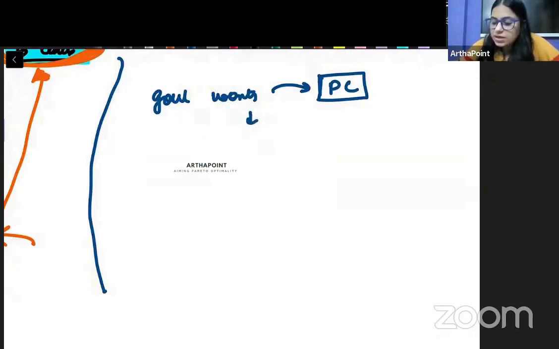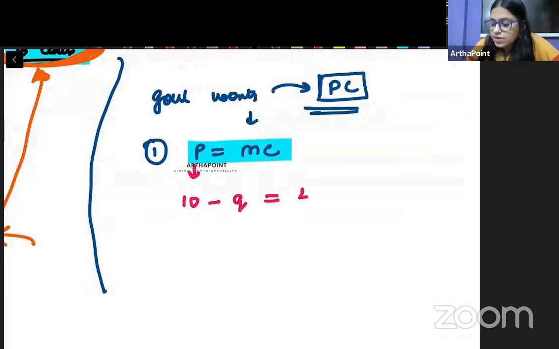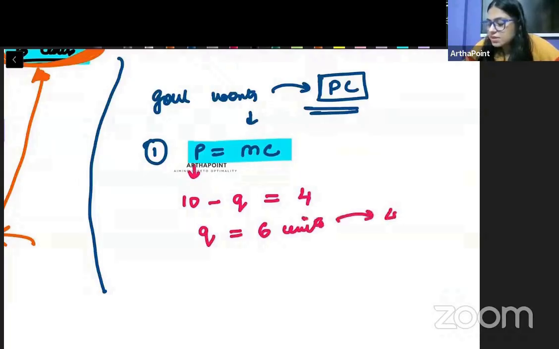तो हमने क्या किया? हमने first under perfect competition, price is equal to MC. P and MC are equal to each other. So what we did is we picked up the price function of the monopolist and we equated it to the marginal cost. अभी subsidy का कोई role नहीं है. There is no role of the subsidy. अभी हम पहले ये निकाल रहे हैं that how much the government wants him to produce. So from here we get that the government wants him to produce 6 units and sell them in the market at 4 rupees. ठीक है?